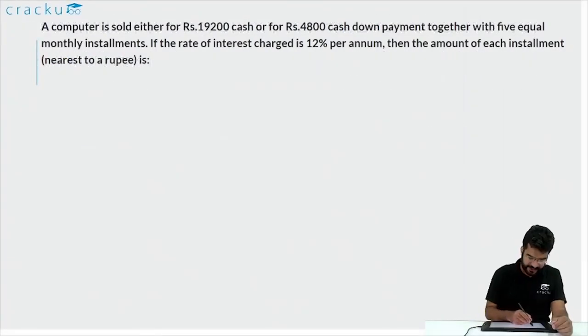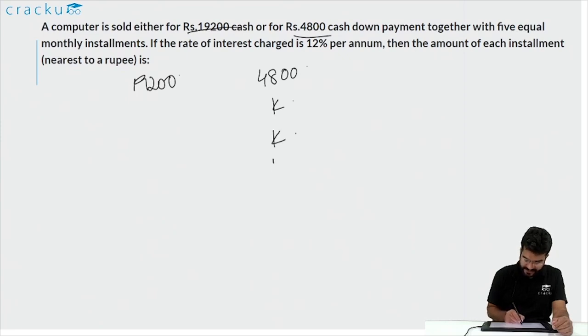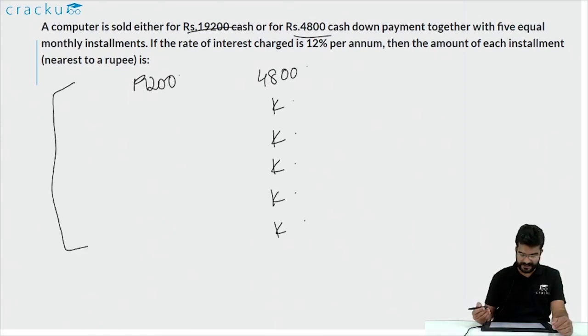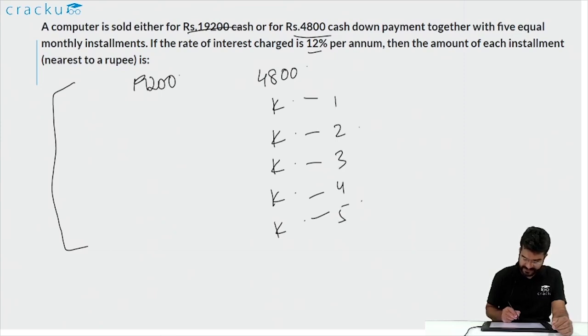In this question, we are told that a computer can either be sold for 19,200 rupees cash, or it would take 4,800 cash as initial payment and 5 equal installments. Let us assume that the equal installment is K. Both of these, they are saying, will cost the same. The rate of interest is given as 12% per annum. So these are 5 monthly installments. This is at the end of 1 month, this is at the end of 2 months, this is at the end of 3 months, 4 months and 5 months. And the rate of interest is 12% per annum, which will be 1% per month.